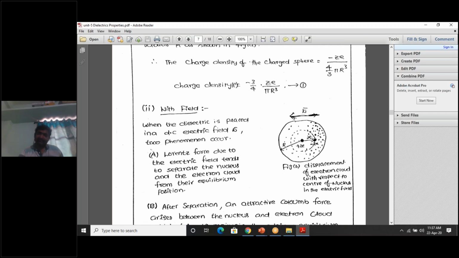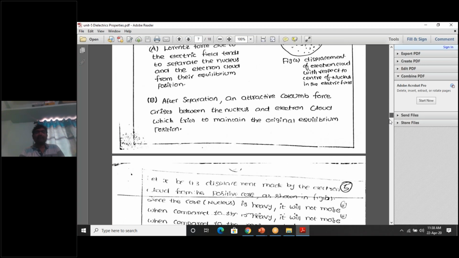Taking x as the radius, we constructed a sphere, and in it we have a charge capital Q that we are calculating. So you need to take the volume of the smaller sphere, of radius x. What is its volume? 4/3 pi x cube.